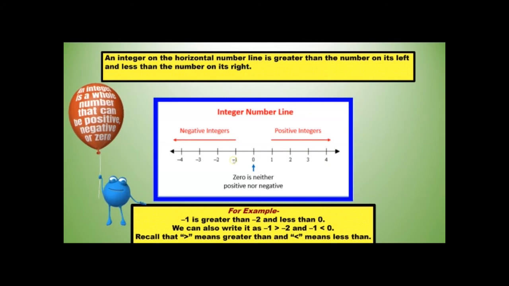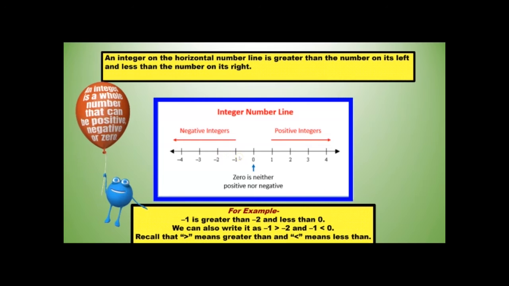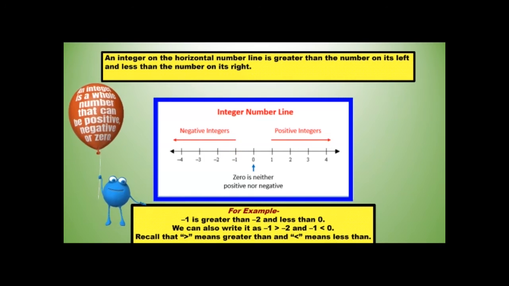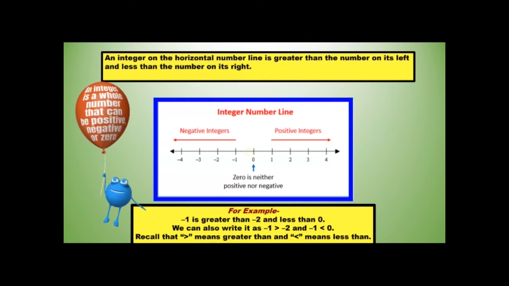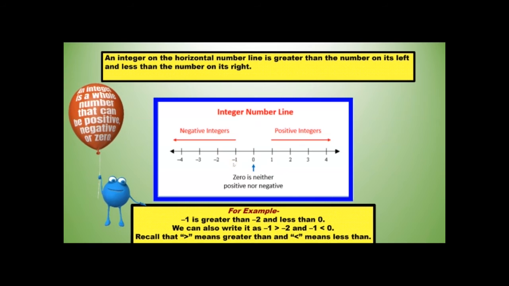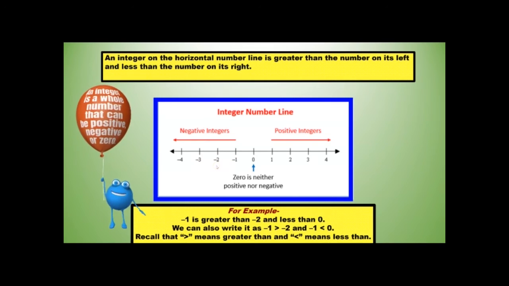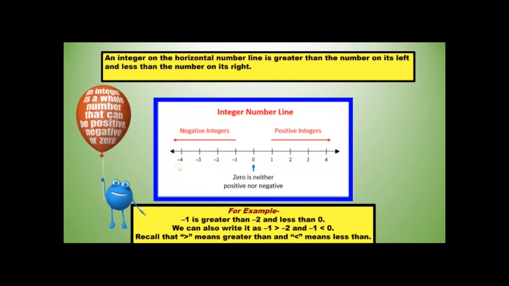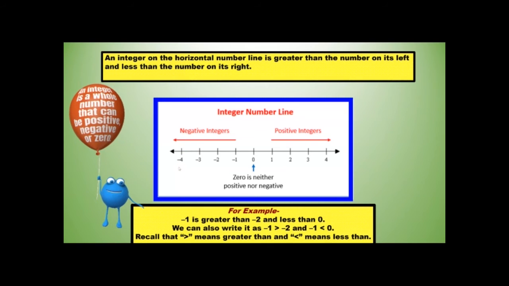Now let's think about negative numbers. Negative 1 would be you have 1 less than 0, or you owe 1 penny to me. And negative 2 is like you owe 2 pennies to me. And negative 3 is you owe 3 pennies to me. And negative 4 is you owe 4 pennies to me.